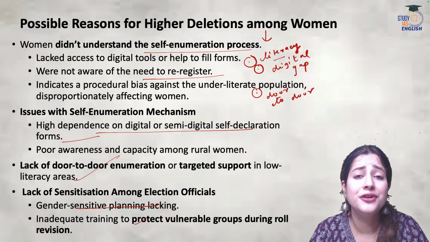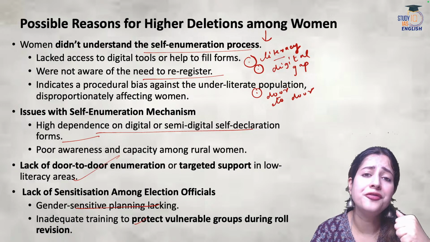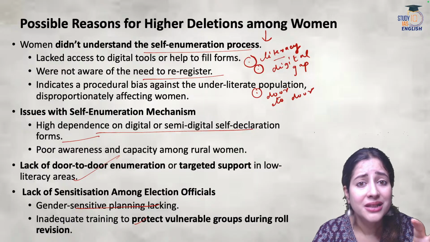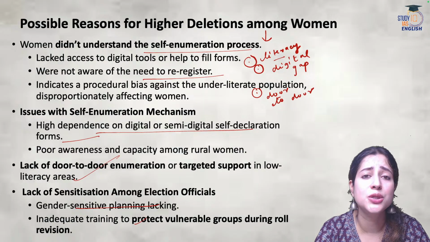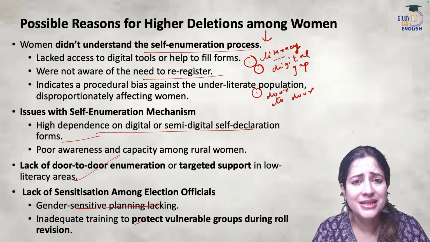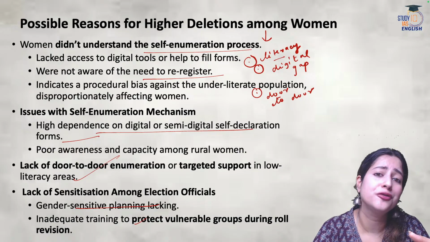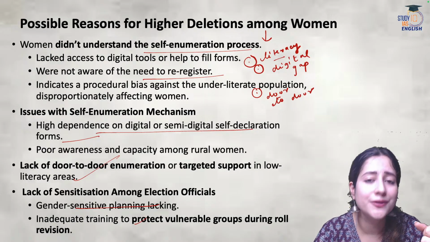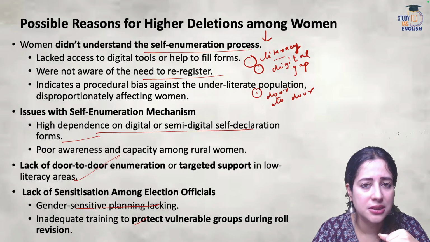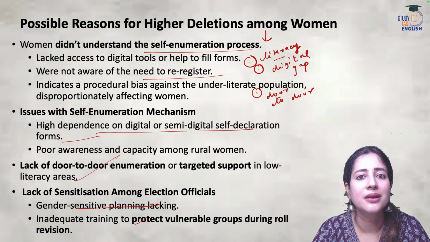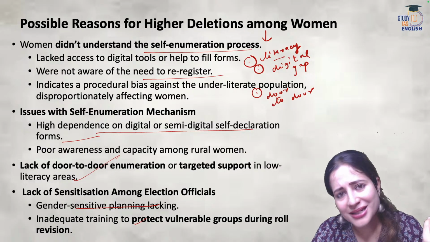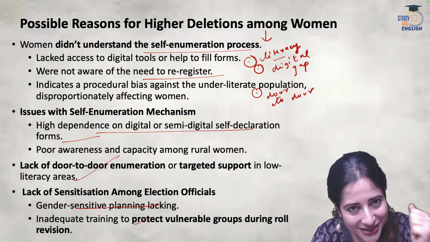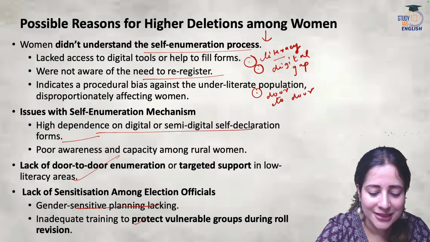There was a lack of training to the staff members of the government so that they could make sure that no woman is left behind. They could make sure that they enter those villages which have a disproportionately high number of people coming from scheduled caste, scheduled tribe, OBC background. We should target those women. We should enable them to register themselves and create awareness among them. So denying them awareness is quite like denying them the right to decide who rules them. Very undemocratic. Okay, so that's something we have to understand.